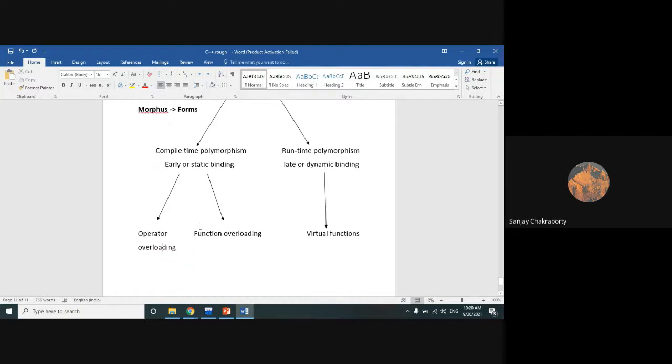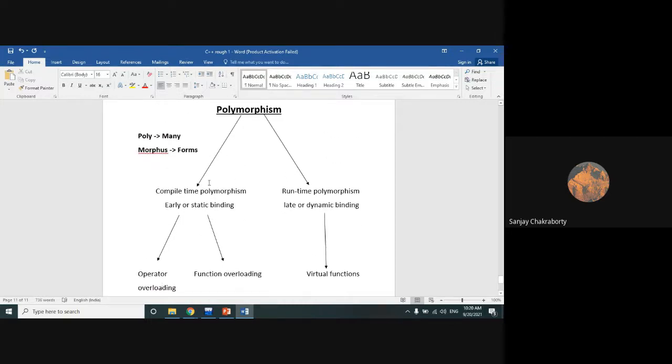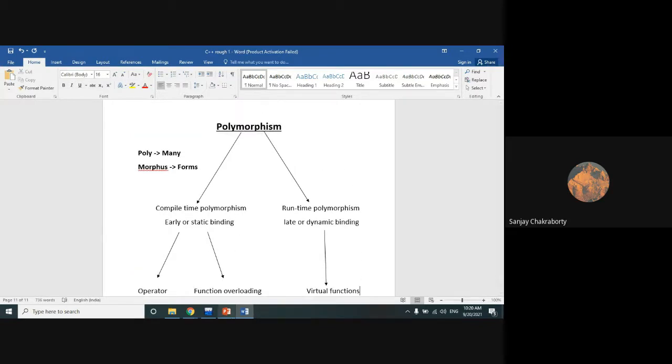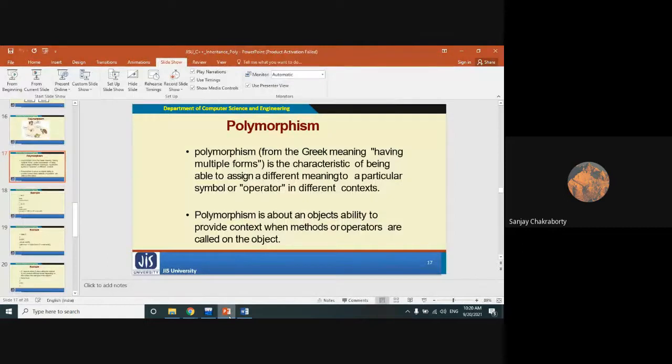So polymorphism is first divided into two prime types: compile time polymorphism and runtime polymorphism. Compile time polymorphism can be implemented with the help of these two concepts, operator overloading and function overloading, whereas runtime polymorphism can be implemented based on the concept of virtual functions. And this virtual function is also implemented with the concept of pointers. It cannot be implemented alone. So this is the overall classification of the polymorphism concept.